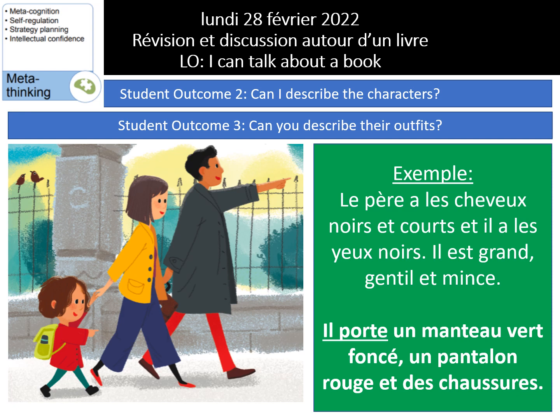Un pantalon rouge is a red trouser and des chaussures is shoes. Likewise, you have the lady next to him and then you have a child next to her. Keeping this as an example, you can try to describe the lady and her outfit, the child and her outfit.